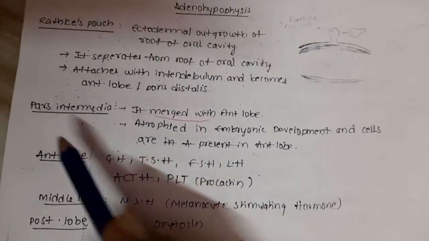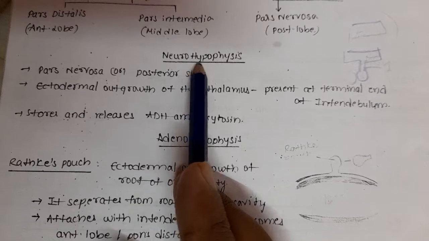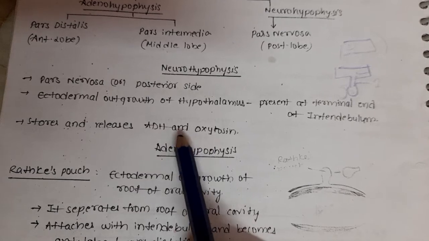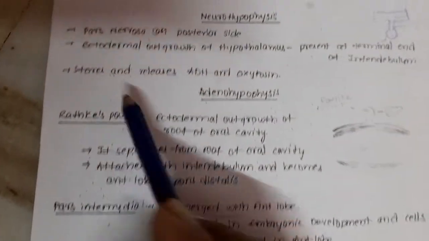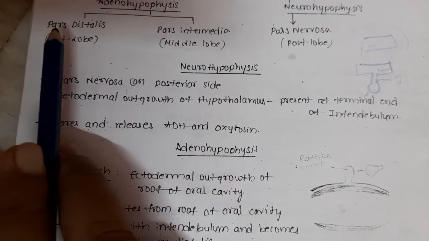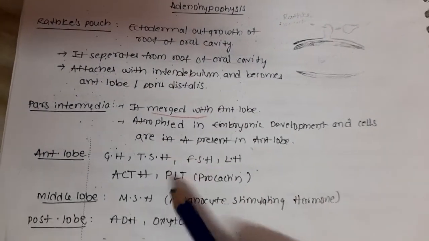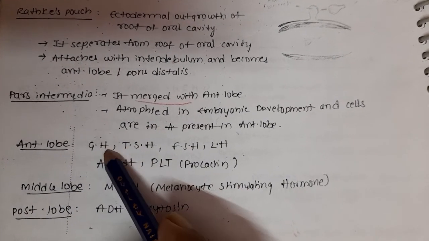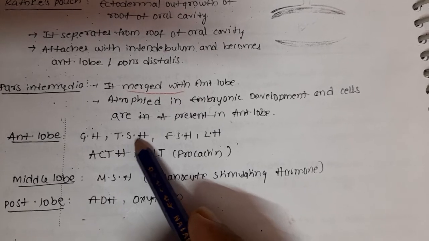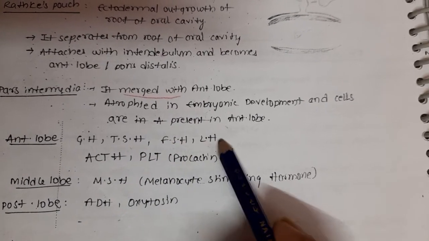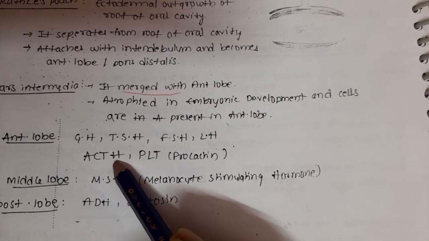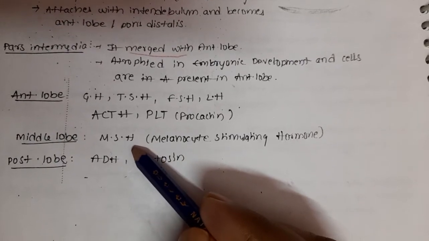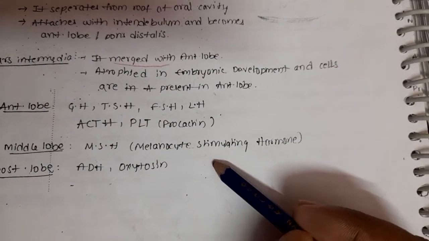Now we have learned three parts: the neurohypophysis, the posterior lobe, and the adenohypophysis, which consists of pars intermedia and pars distalis. Now what are the hormones produced by these three? The anterior part produces 6 hormones: growth hormone, TSH (thyroid stimulating hormone), FSH, LH (these two are called gonadotropins), adrenocorticotropic hormone, and prolactin. The middle lobe secretes MSH, melanocyte stimulating hormone.